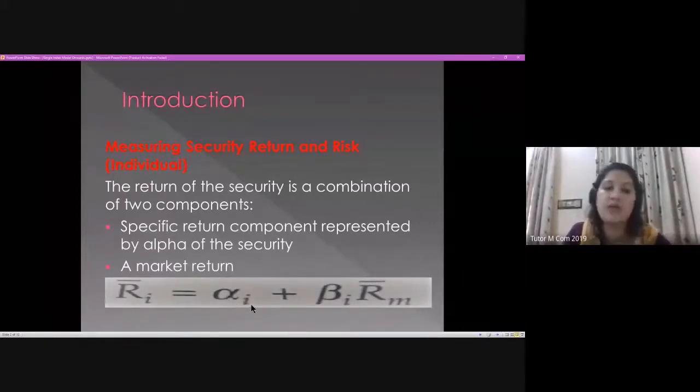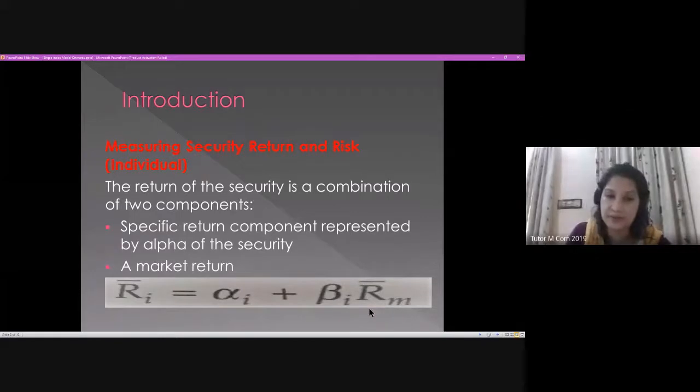The second component is what we call the market return, which is denominated as beta into market return. Beta, as we know, is a measure of systematic risk. It is the variability of that return which can be predicted. So this is the formula for computing the return of an individual security as per the single index model.